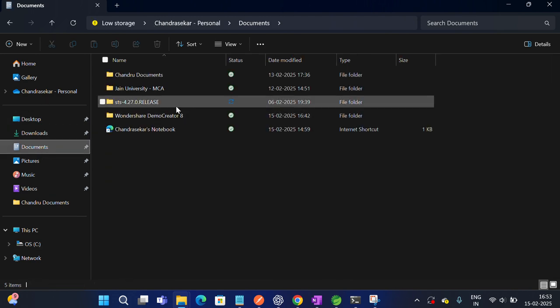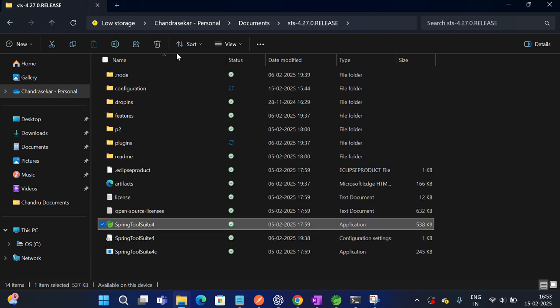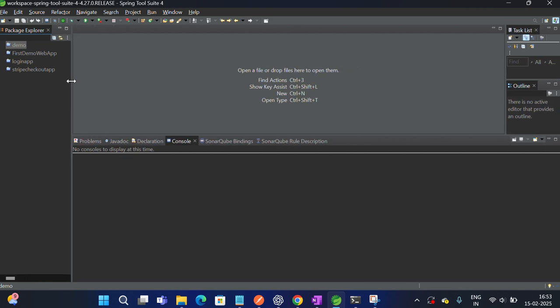For example, I'll show you. It will be like this. If you run this Spring Tool Suite, all the plugins will be handled, and our IDE will finally look like this. Since I'm using dark mode, dark theme, it shows in black color. For those of you who are using light themes on Windows, it will be in white color.